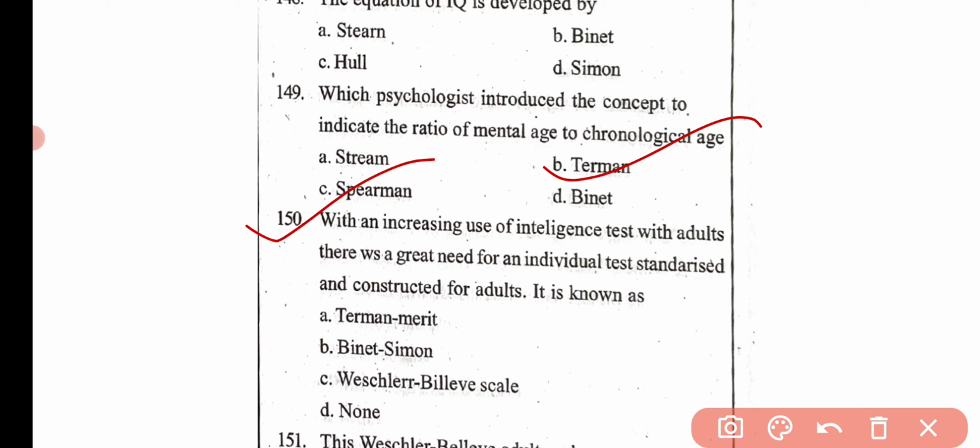Then the next question is, with an increasing use of intelligence test with adults, there was a great need for an individual test standardized and constructed for adults. It is known as Terman Merrill, Binet-Simon, Wechsler Bellevue scale and none. Here the correct answer is option C.